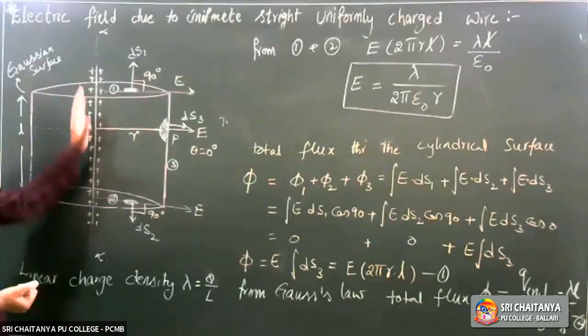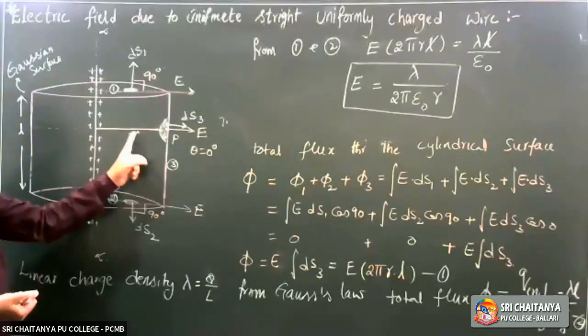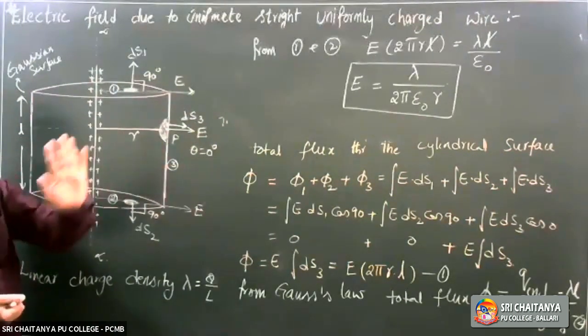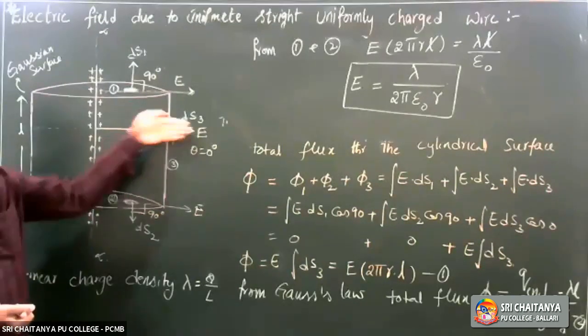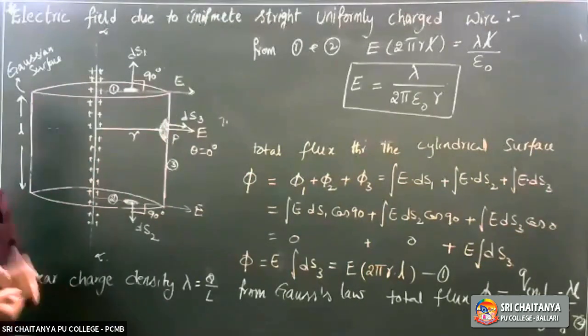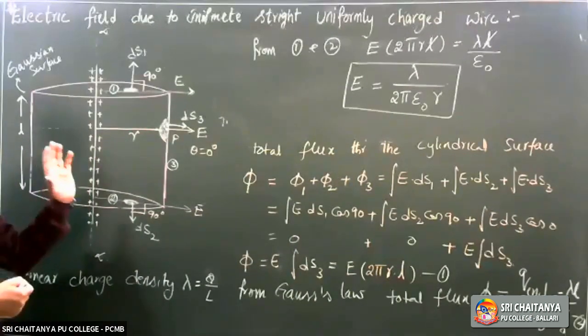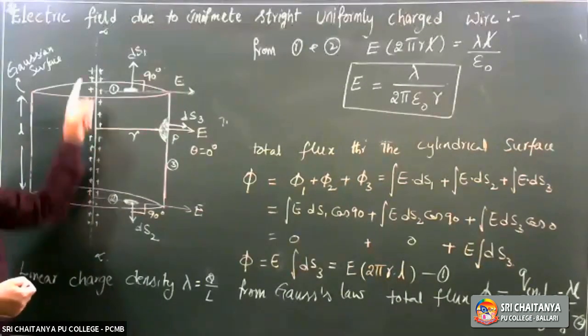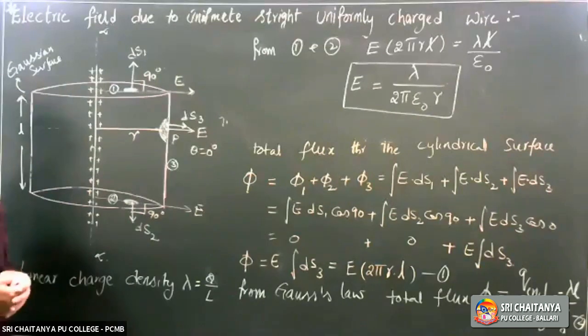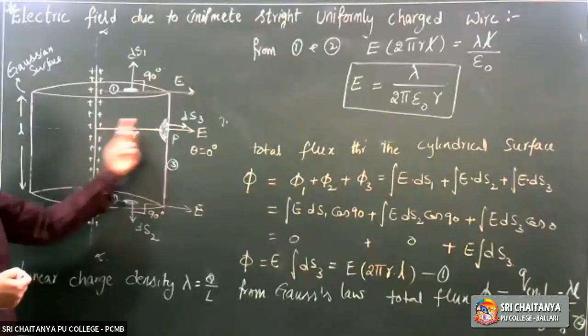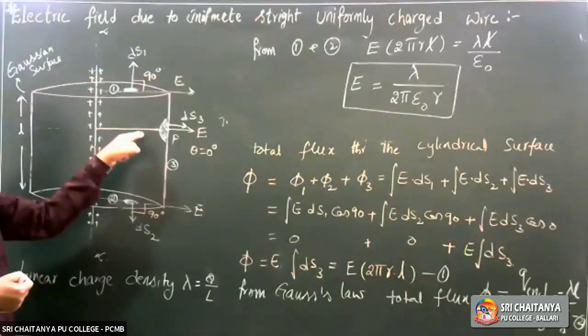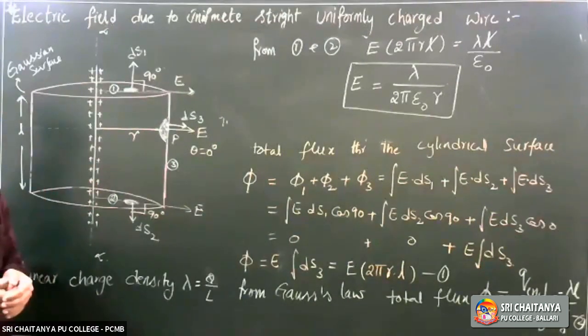So first, take the wire and a point at perpendicular distance. What is the field, and what is the direction of the field? Second, assume a closed surface. That surface should always be symmetrical with the wire. Symmetrical in the sense that E at any point at the same distance should be the same.